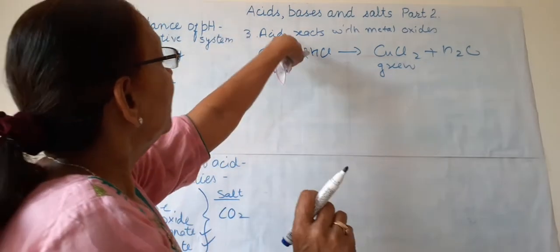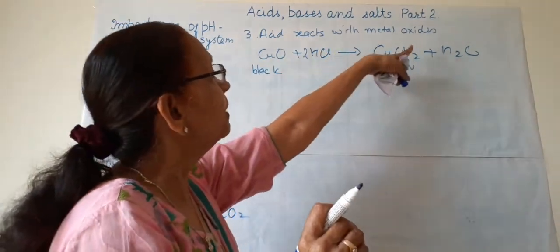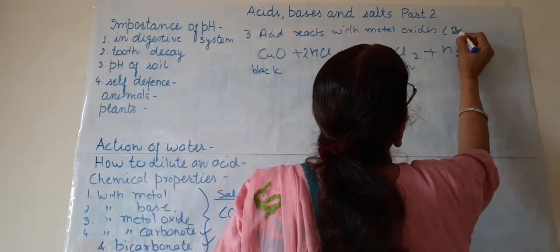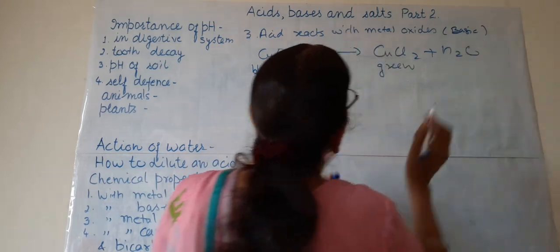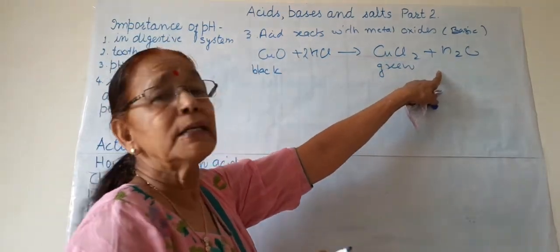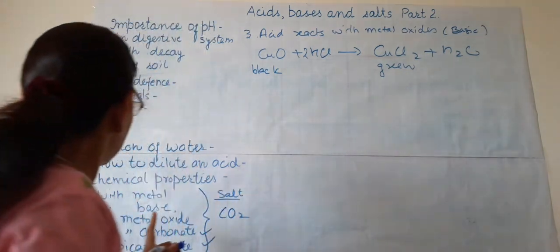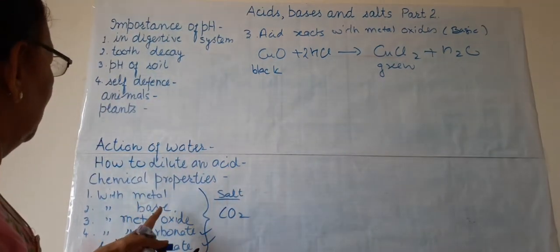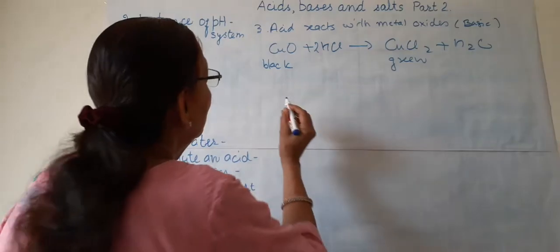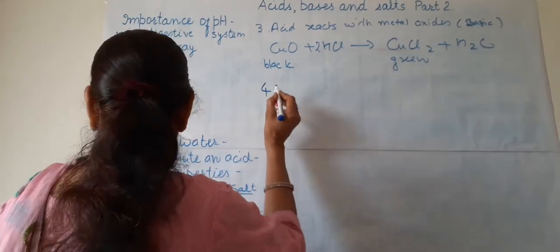So when acid reacts with metallic oxides, which are basic in nature, again salt and water are formed. So this is the third one, with metal oxide.